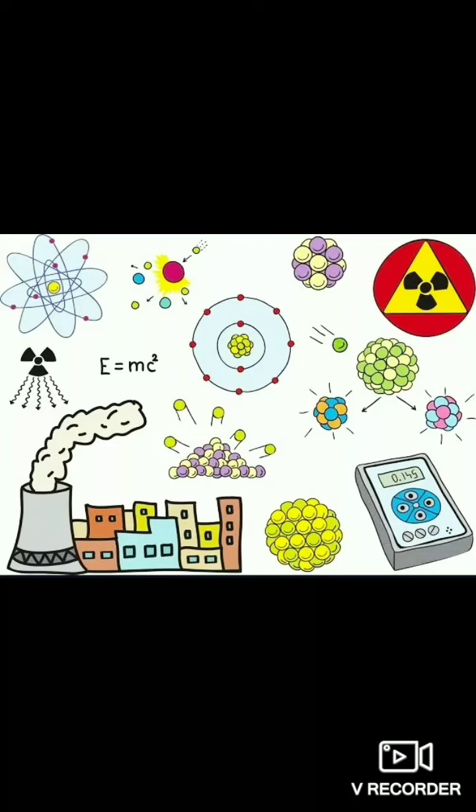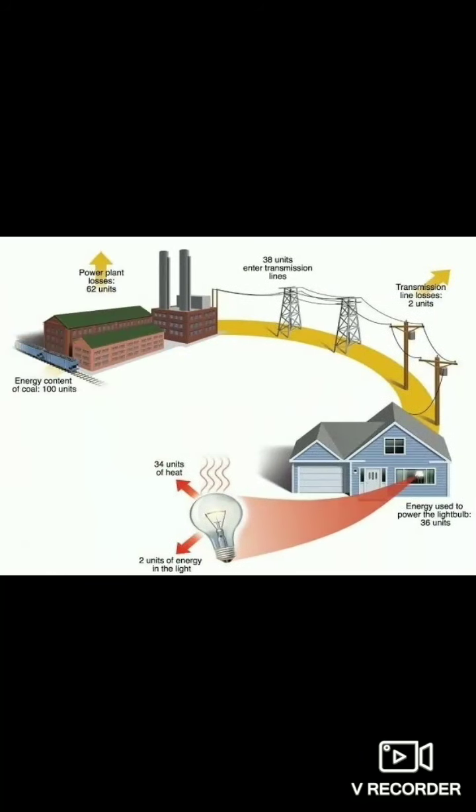Next, the water stored in the dam possesses potential energy which gets transformed into kinetic energy while falling. This kinetic energy is used to rotate the blades of turbines that produce electrical energy with the help of generators. The electricity thus generated is called hydroelectricity.